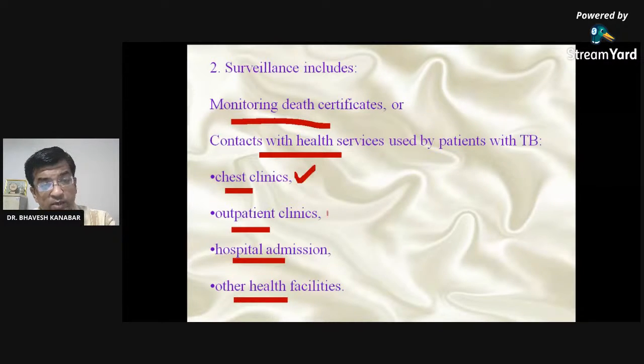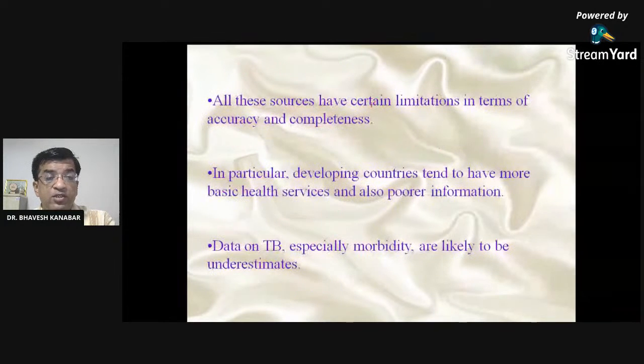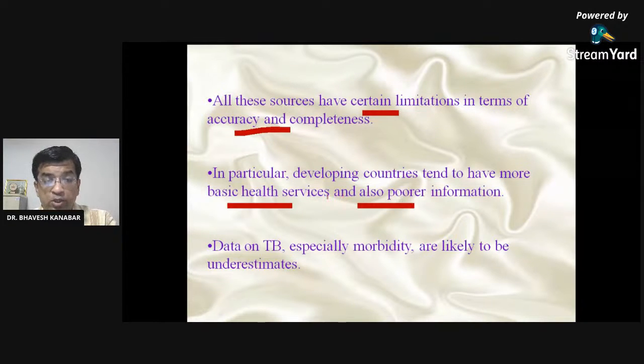Through surveillance in all these clinics as well as hospitals, tuberculosis patients can be identified and included in statistics. All these sources have certain limitations in terms of accuracy and completeness. In particular, developing countries tend to have more basic health services and poor information. But nowadays these information sources are improving, and there are various health programs on tuberculosis and various NGOs working on tuberculosis, and because of them health services and information sources have improved much.